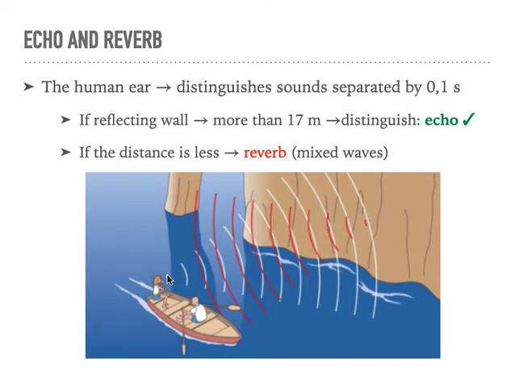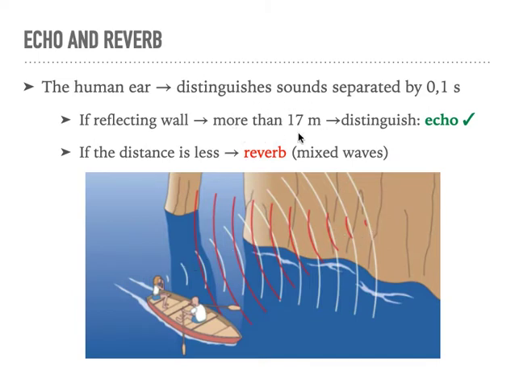If, for example, we talk and the sound goes to a wall and comes back, if we do the calculations, taking into account that the speed of sound is 340 meters per second, we need at least 17 meters so that the sound goes and comes back, and we can distinguish the sound that we throw and the sound that comes back.